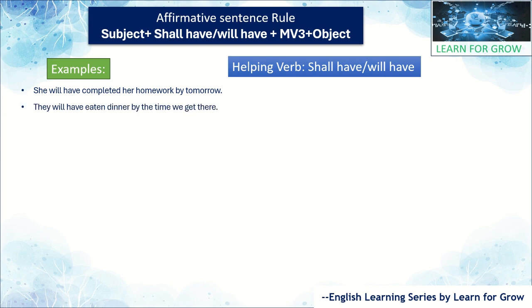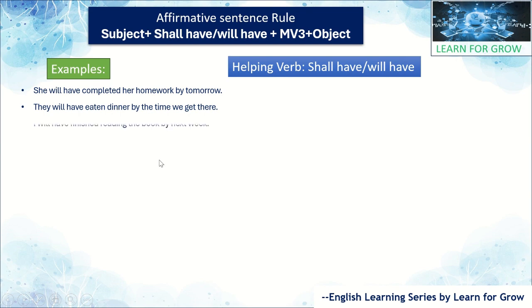Like that only, we have one more example here. They will have eaten dinner by the time we get there. Means here they is the subject, as we know. Will have is the helping verb. Eaten: eat, ate, eaten, as we know, right? And eaten is the third form of the main verb, and dinner is the object. By the time we get there. Like that only, we have taken lots of examples.